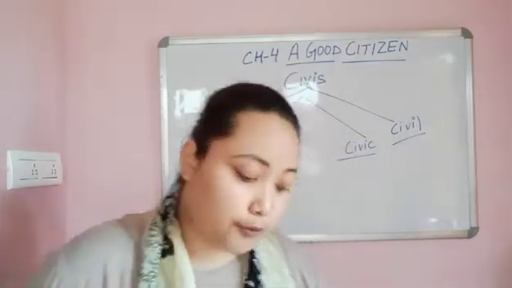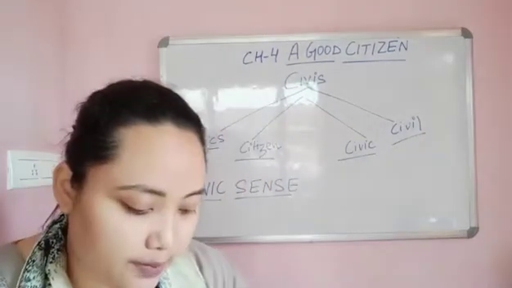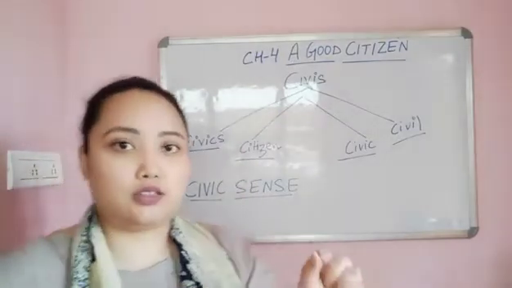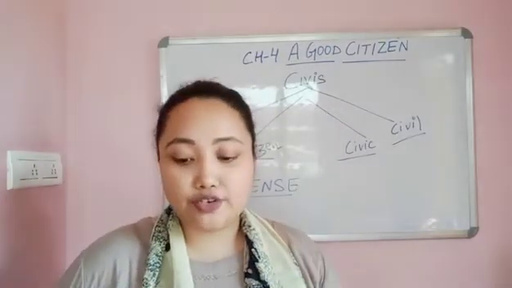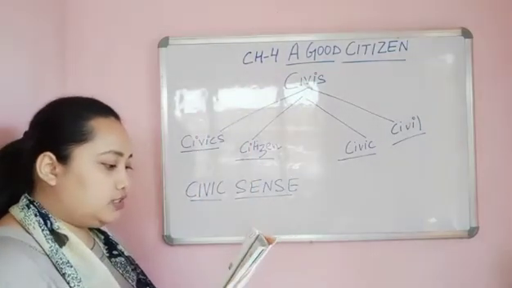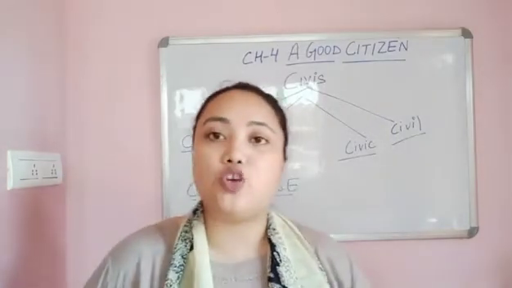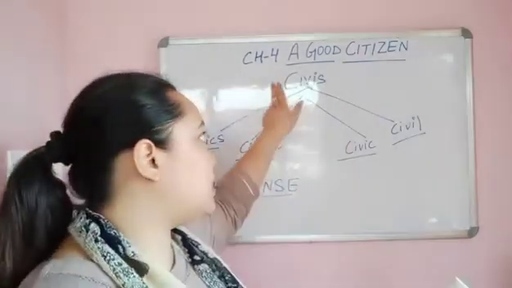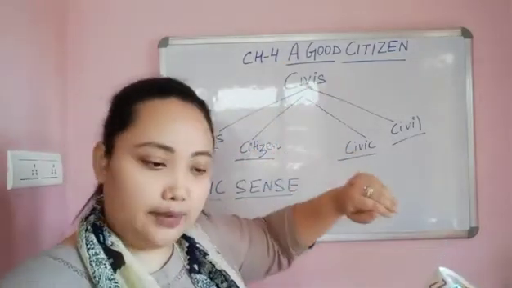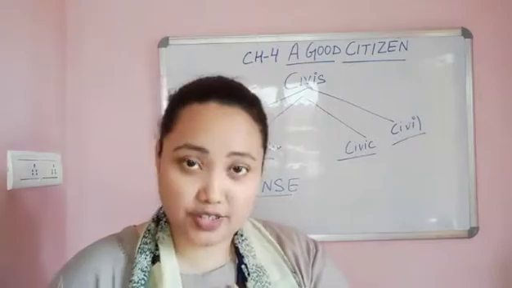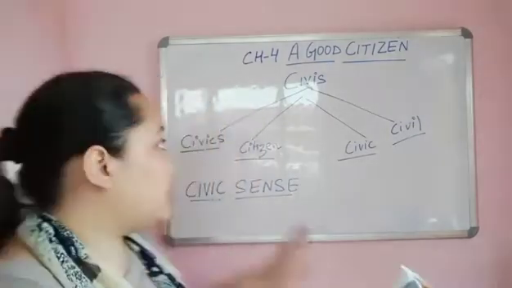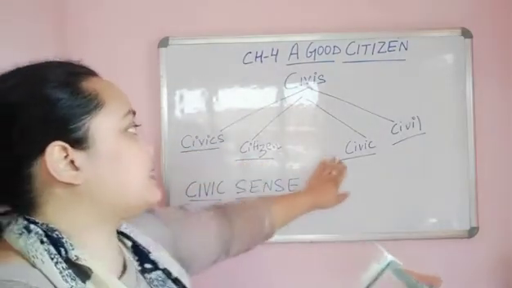Okay. So before we begin the chapter, we will study about the various terms like civics. Okay. The word citizen has been derived from the word civis, which is a Latin word which means a person who lives in a city or a country. So what is the meaning of civis? The meaning of civis is a person who lives in a country or a city, okay, like we all are a civis, understood? So from civis we also get the words civics, citizen, civic and civil.